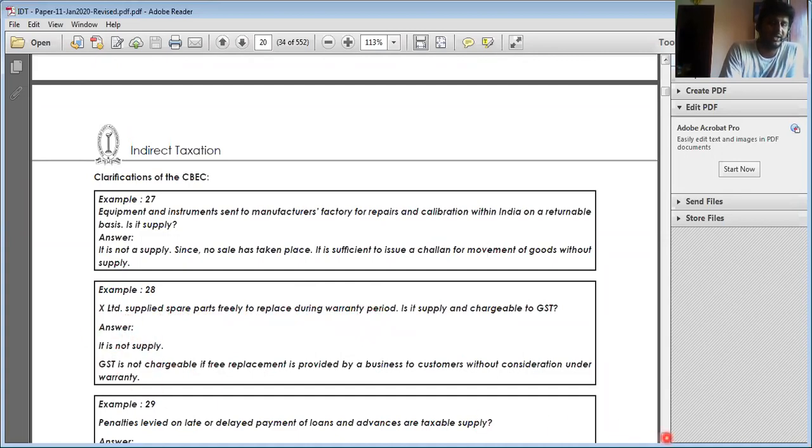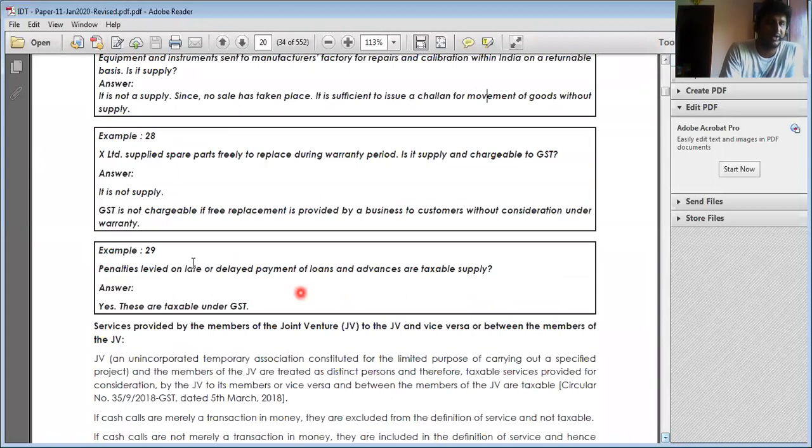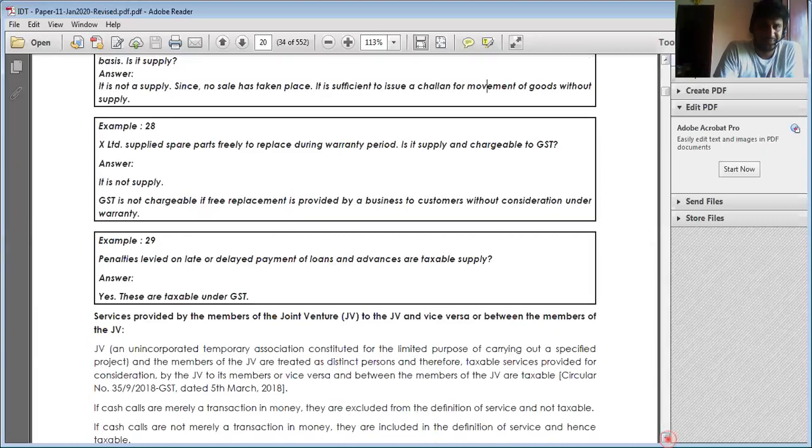If any penalty is paid, that is also not regarded as supply. Penalty levied on late or delayed payment on a loan is regarded as supply. If it is a penalty or late fee which has been paid on account of being penalized by law, then it is not regarded as supply. Okay, right?